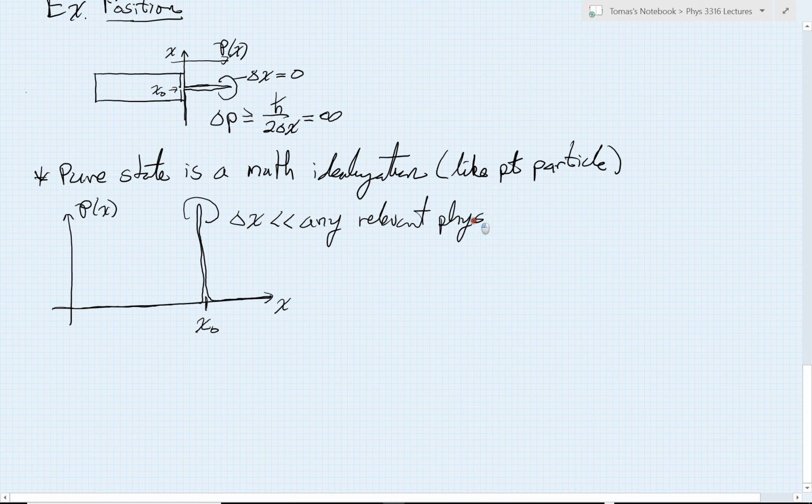That's what we really mean. And if you think about it, there is actually a minimally relevant physical scale in our universe. It's something called the Planck scale. And this is kind of an interesting story. So the idea for the Planck scale is that it's something below which no details of the shape of this function could matter.